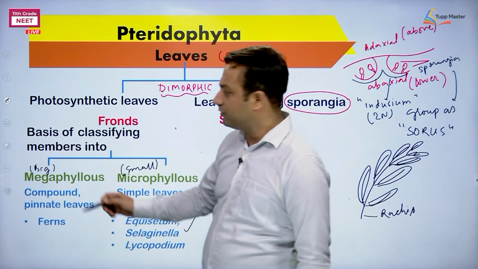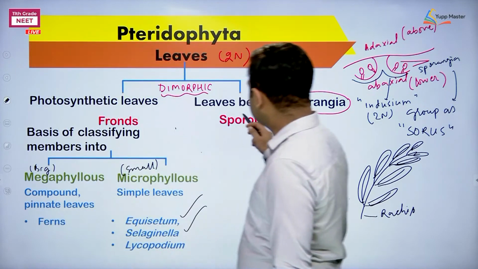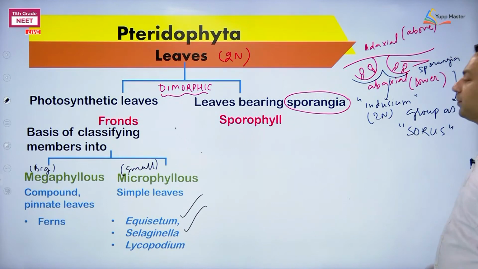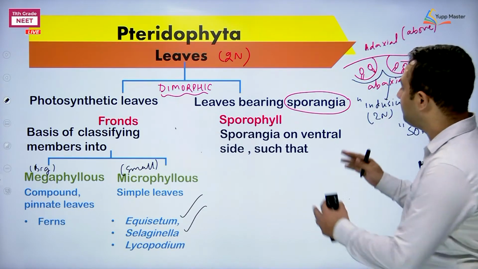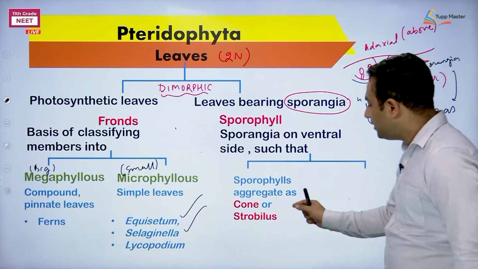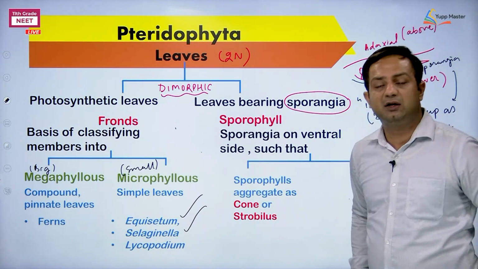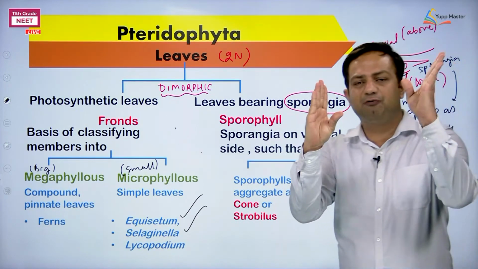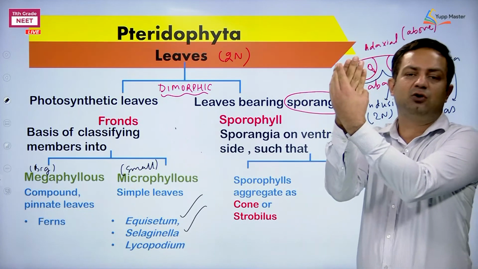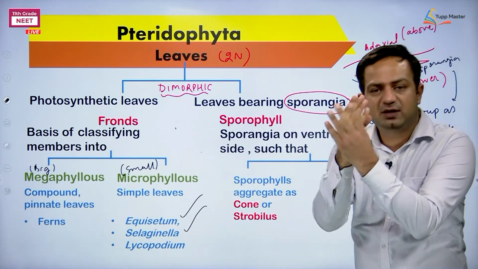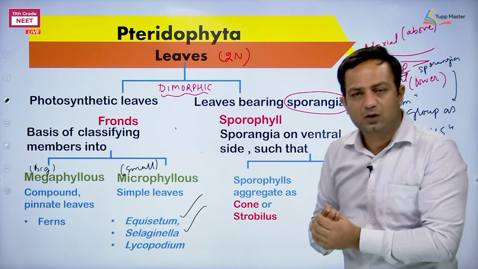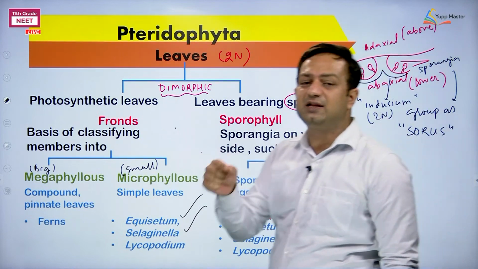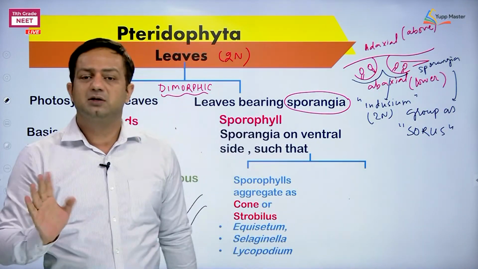Now, what about these sporophylls actually? So, when we have to discuss about sporophylls, as I told you, they are going to bear sporangia. When they are bearing sporangia, their appearance is either one, the sporophylls themselves getting aggregated into cones. So, sporophylls having sporangia on this place, they are getting coiled into a cone-like structure, as we have studied in Selaginella, Equisetum. Okay.